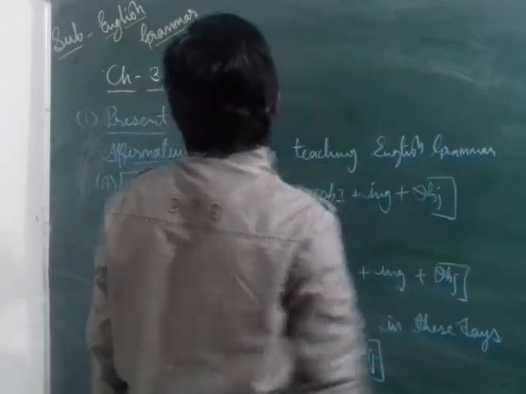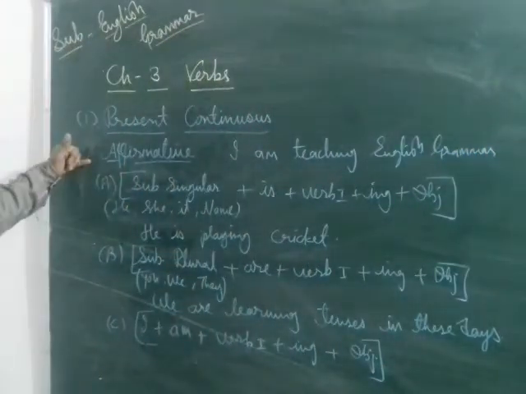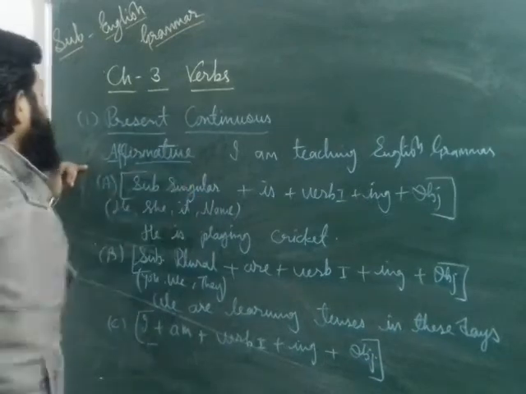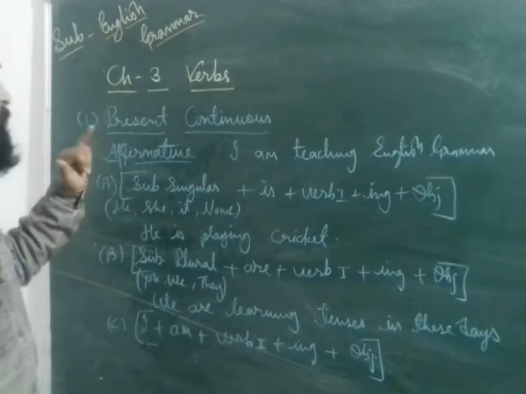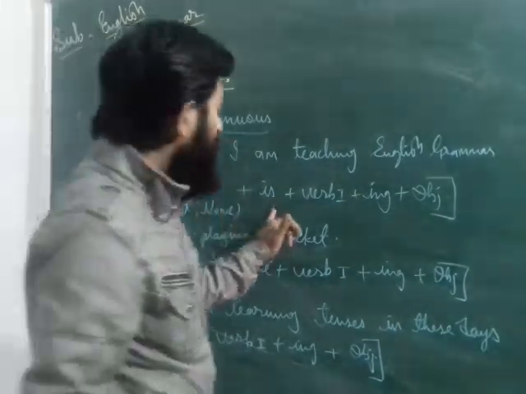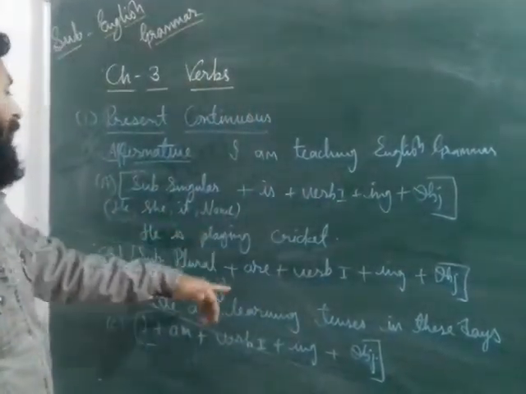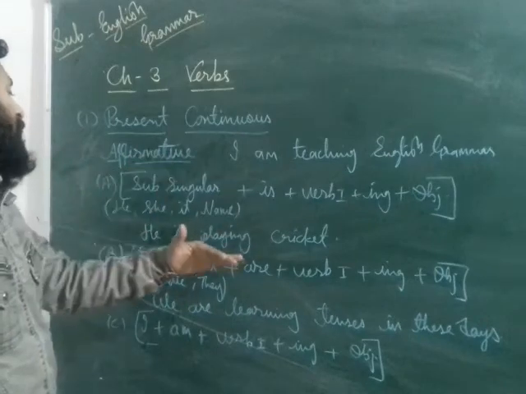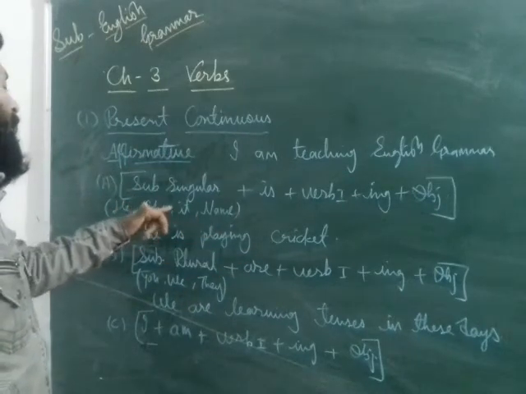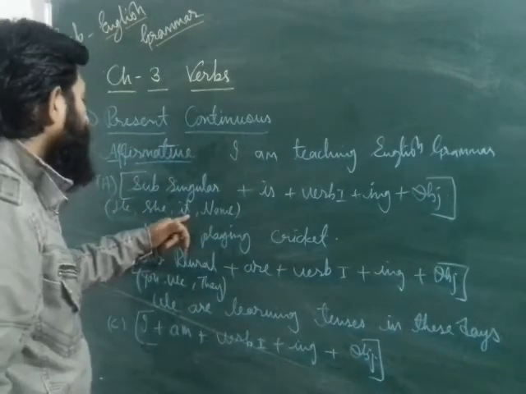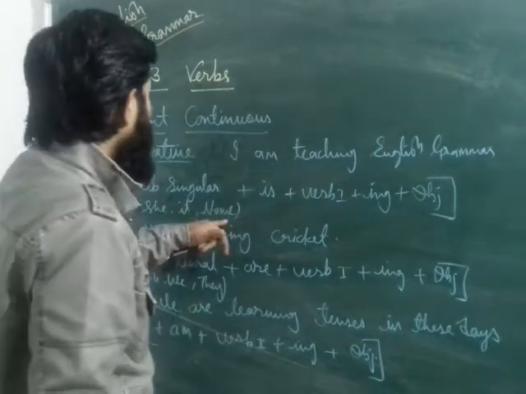Dear student, it is the part of the present continuous affirmative sentences. If you are going to make affirmative sentences, then you have to know about that thing. If the subject is singular, then you have to write is plus verb first form plus ing plus object, like this: one, He is playing cricket. Ram is going to Jaipur. She is making food. It is barking. Dalsa is going to school.